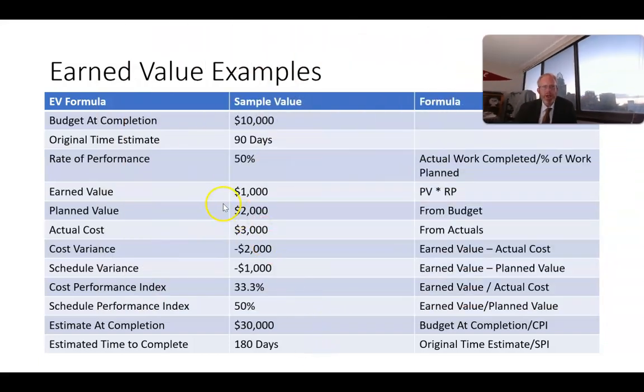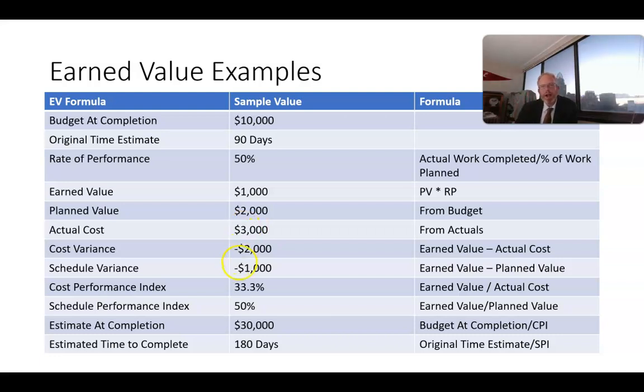Now, that's a look at the work that was planned to be done, just the amount of work, but we also want to consider the amount of money that was spent, and we'll get that through actual cost. So cost variance is earned value minus actual cost. If we see earned value of $1,000 and actual cost of $3,000, then our cost variance is negative $2,000. Notice that there are two different variables at play here. We're behind schedule by about 50%, as we see in our rate of performance, and therefore our earned value is 50% less than our planned value, and that's reflecting the schedule.